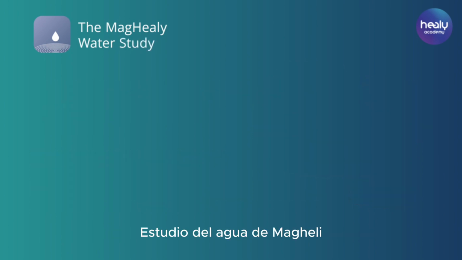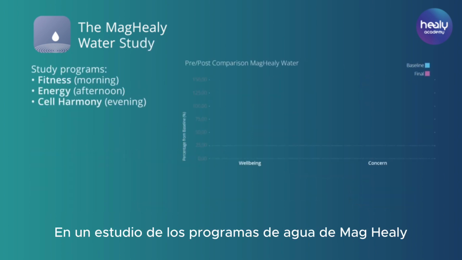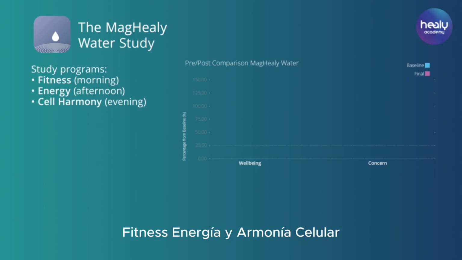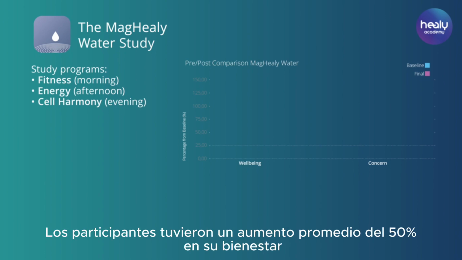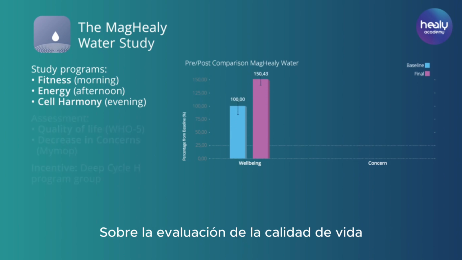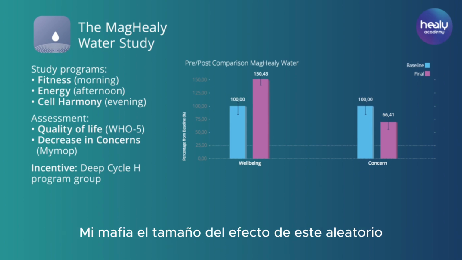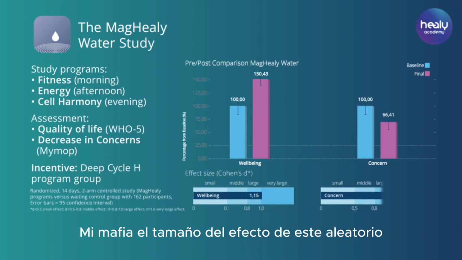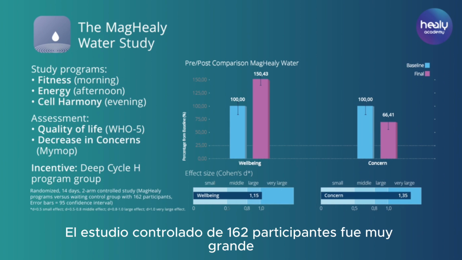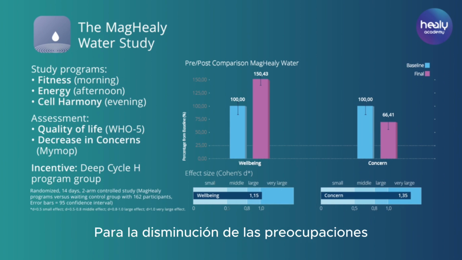In a study of the Maghealy water program's fitness, energy, and cell harmony, participants had an average 50% increase in well-being on the Quality of Life Assessment, WHO-5, and an average 33% decrease in concerns, MIMOP. The effect size of this randomized, two-arm controlled study of 162 participants was very large for decrease in concerns.